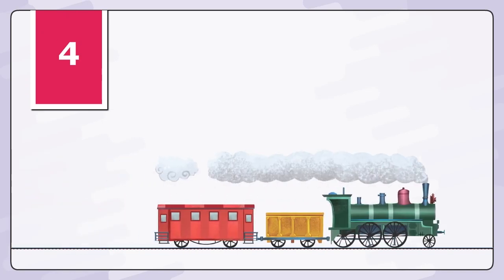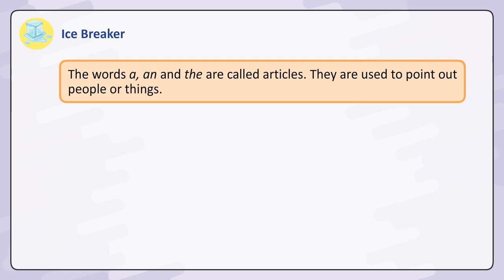Lesson 4. Articles. Icebreaker. The words a, an, and the are called articles. They are used to point out people or things. There are two kinds of articles, definite and indefinite.